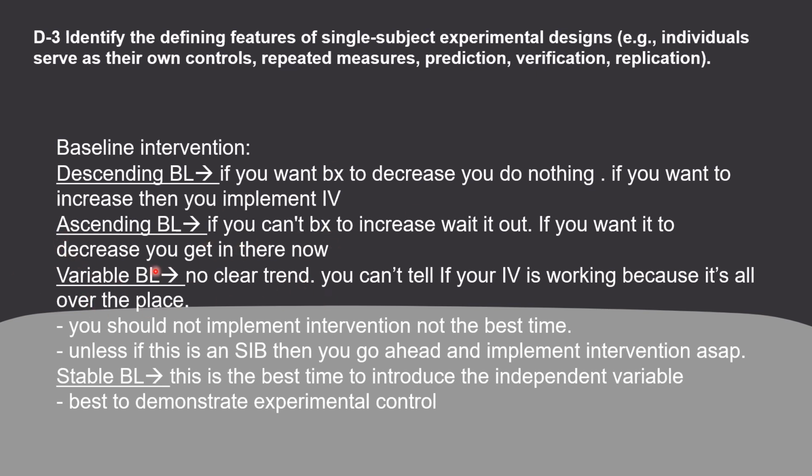If you have a baseline that's variable, that there's no clear trend, and you can't tell if your IV is working or not because it's all over the place, you would have to wait it out as well. Unless you have an SIB, then you should go ahead and implement the intervention as soon as possible. And lastly, we have the stable baseline, which is the best time to introduce the independent variable. And this would be the best situation to demonstrate experimental control.